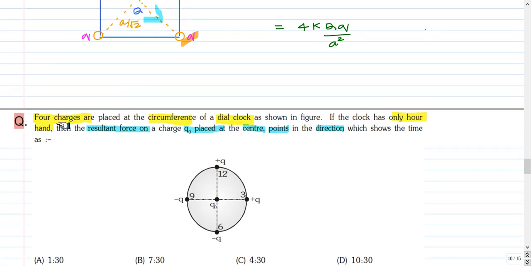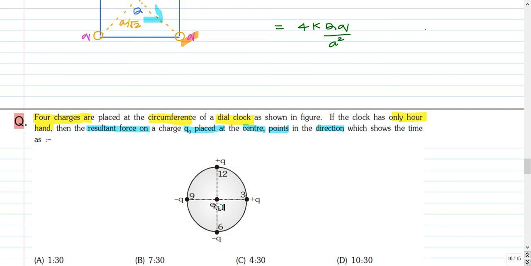This is the next question. 4 charges are placed at the circumference of a dial clock as shown in the figure. If the clock has only an hour hand, then the resultant force on a charge Q0 placed at the center points in the direction which shows the time as. So in the center there is a charge Q0, and there are 4 charges at 12, 3 hours, 6 hours and 9 hours, and the charges are Q, minus Q, Q, minus Q.